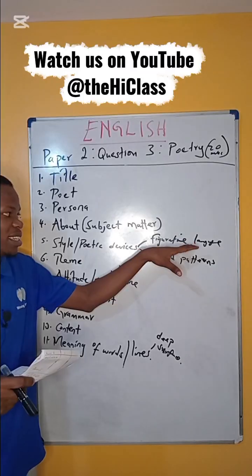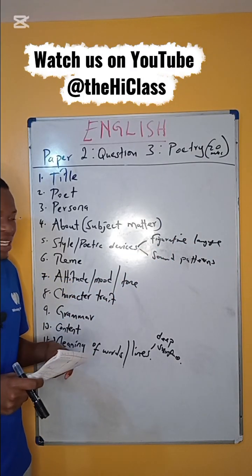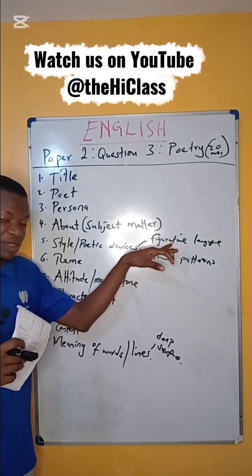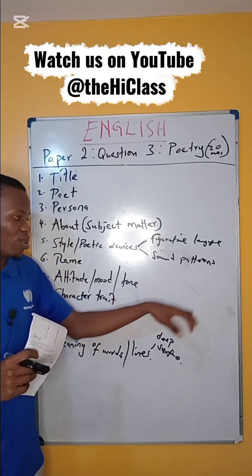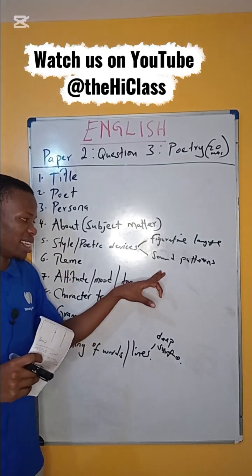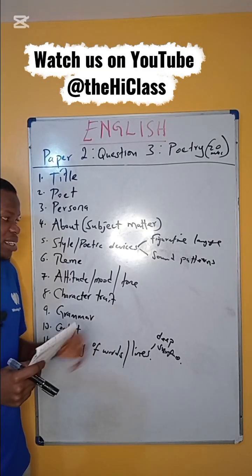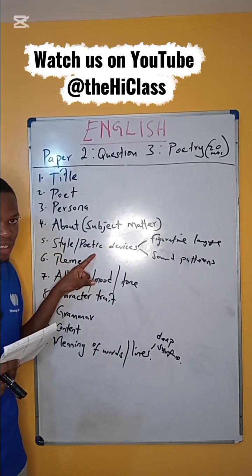Figurative language entails things like irony, imagery, simile, metaphors, humor, sarcasm, all those. We talked about these in the excerpt section, that is question 2. And we also have the sound patterns that include the alliteration, consonants, assonance, and rhyme. Those are the sound patterns. So these are just tools that the poet uses to convey the message.